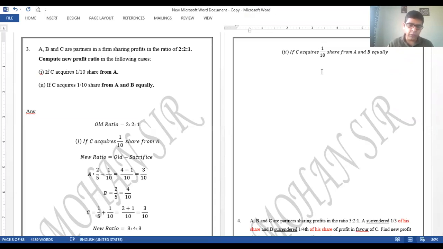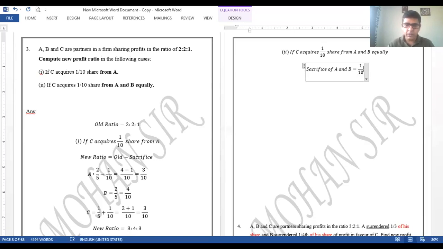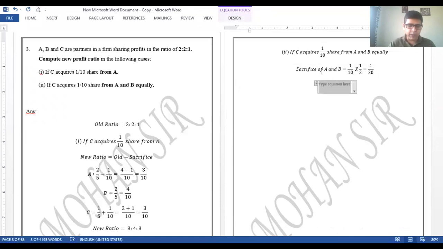So before I go with a new ratio formula, let me find the sacrifice. Together, these two partners sacrifice 1 by 10 share, right? Let me write 1 by 10. And the ratio given to us is equal. So because there are two partners, A and B, I'll have to write 1 by 2. मतलब दोनों कितना sacrifice कर रहे हैं? Half half. 1 by 10 का half will be sacrificed by A. 1 by 10 का half will be sacrificed by B. Okay, that is what exactly I have mentioned on the screen. So 1 by 10 का half will be equal to 1 by 20. ठीक है?